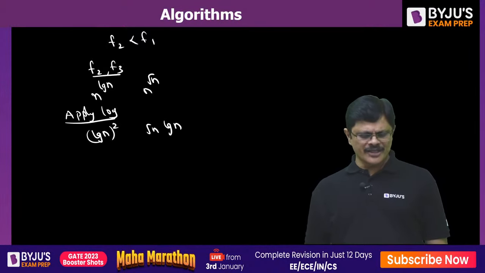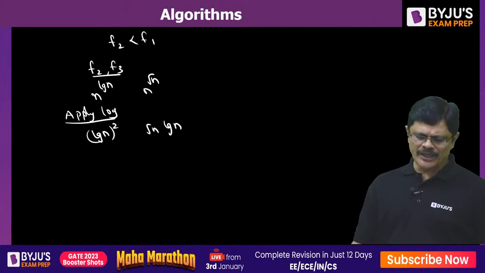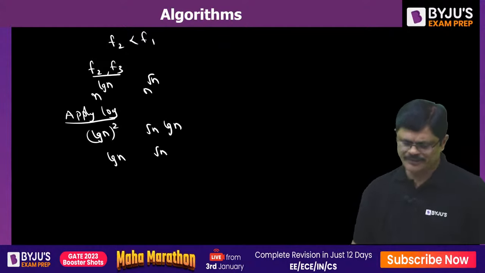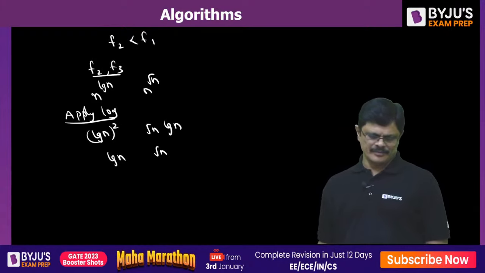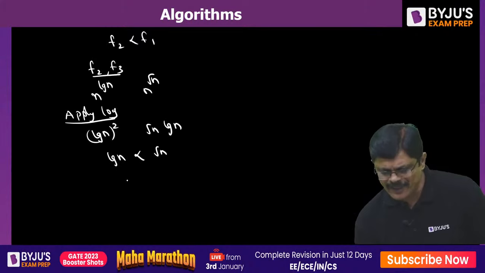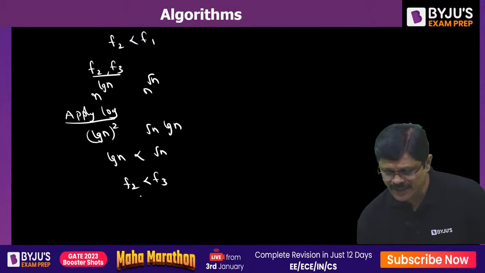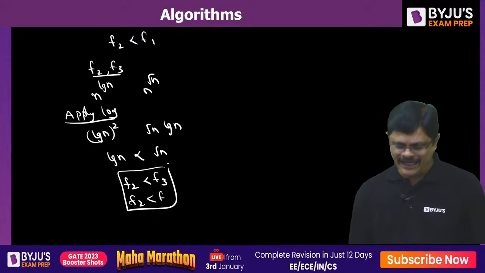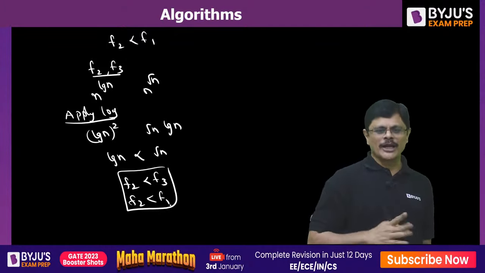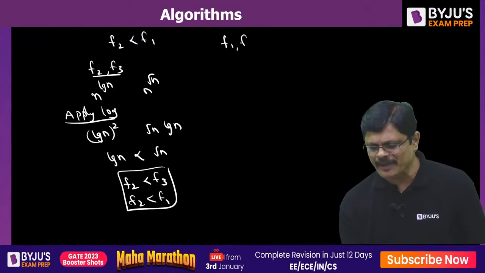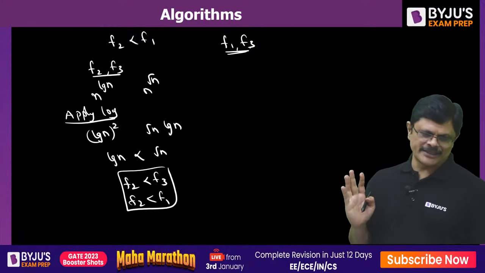So which one is smaller here, sir? Log n whole square or root n into log n? If you cancel one log n, it is log n and it is root n. So obviously F2 will be asymptotically smaller than F3, and F2 is asymptotically smaller than F1 also. Now we have a headache situation because F2 is smaller than both. Now which ones need to fight? F1 and F3 should fight, my dear friends.